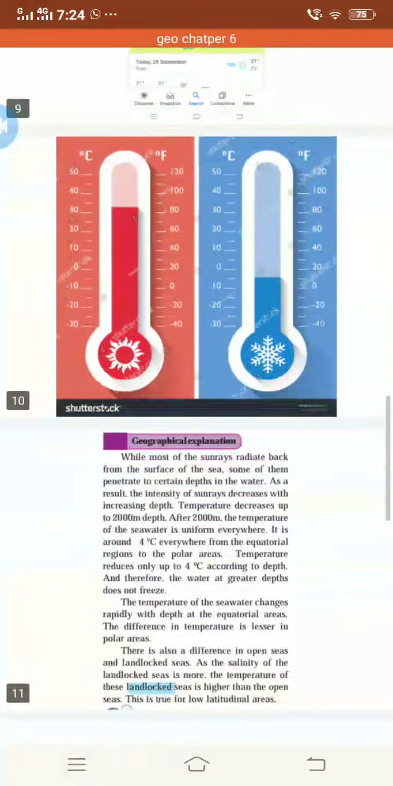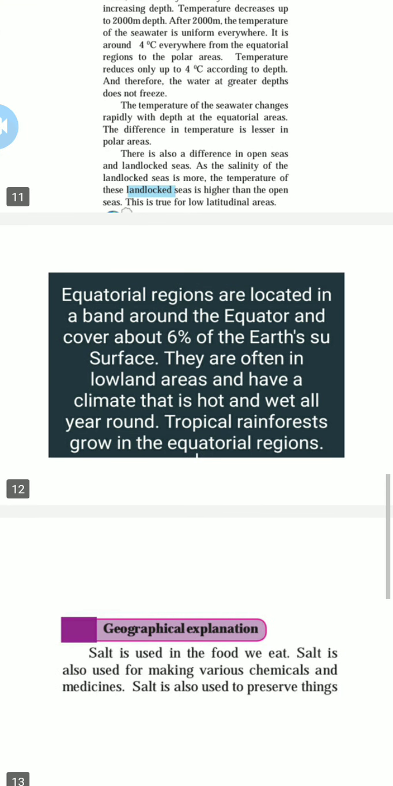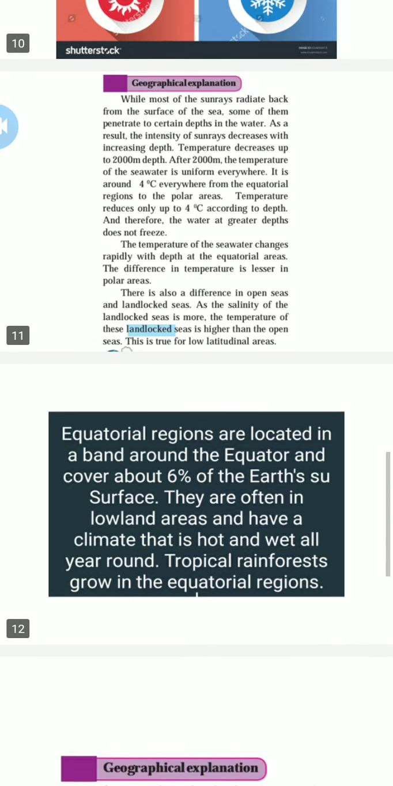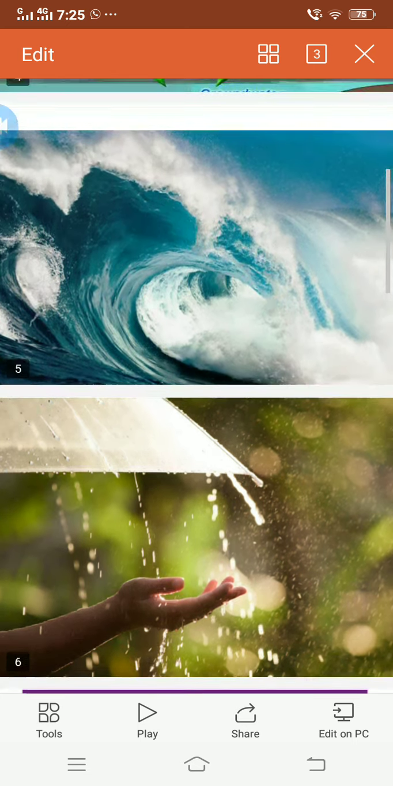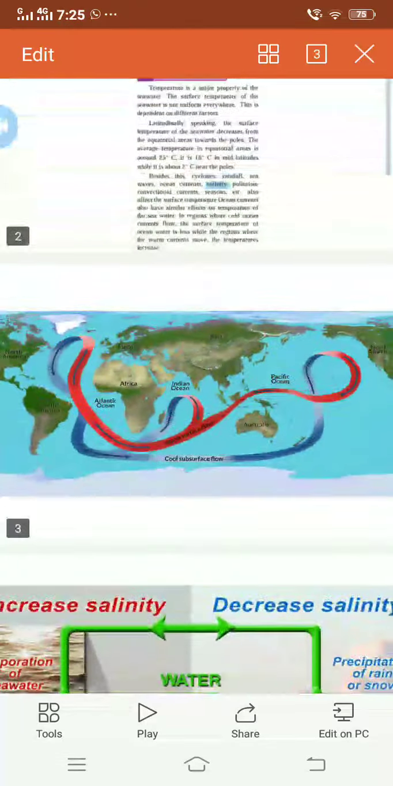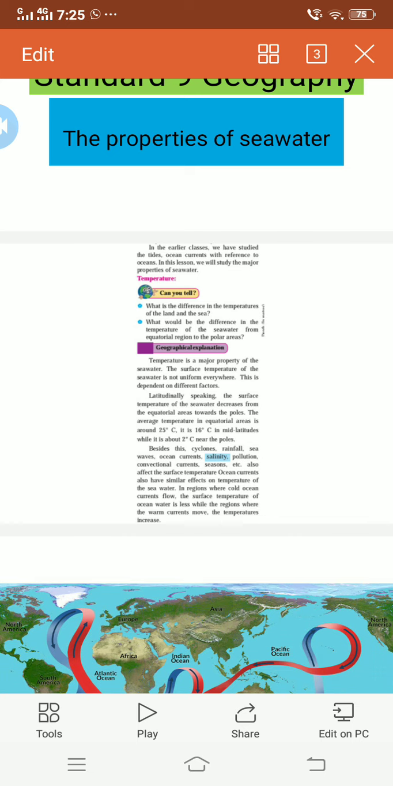What is the equatorial area? Equatorial regions are located in the band around the equator and cover about 6% of the Earth's surface. They are often in lowland areas and have a climate that is hot and wet all year round. Tropical rainforests grow in the equatorial region. See what happens? Some areas are always very cold, some areas are always very hot. So this equatorial area is always hot and wet all year, like the full year.